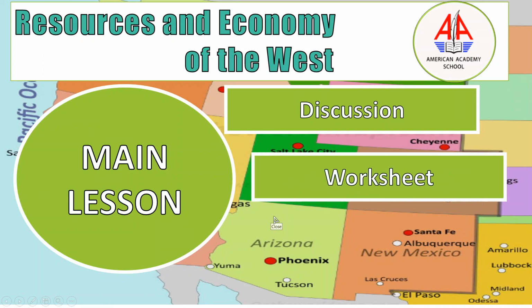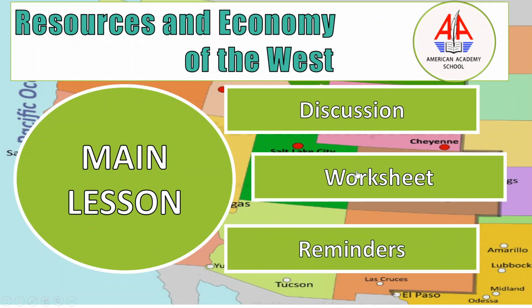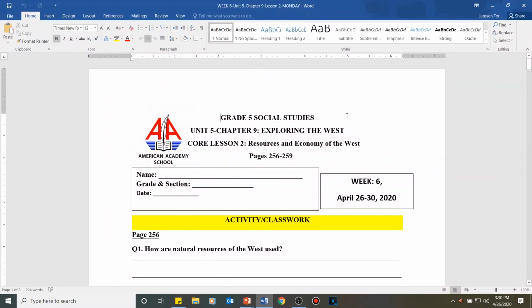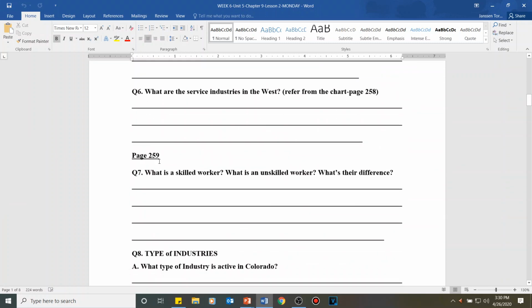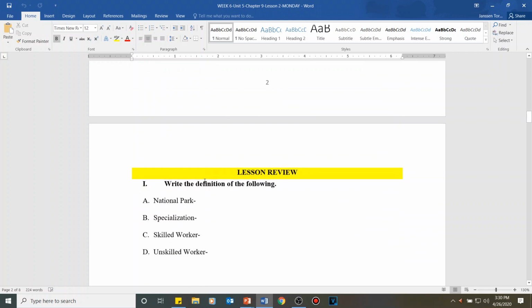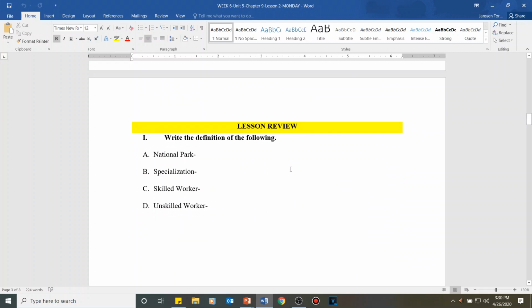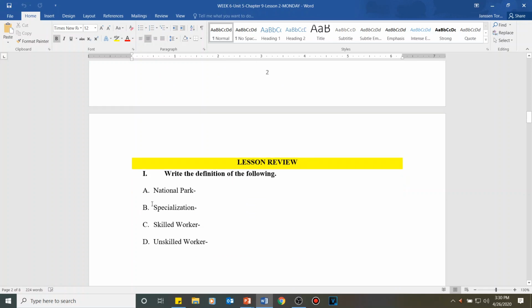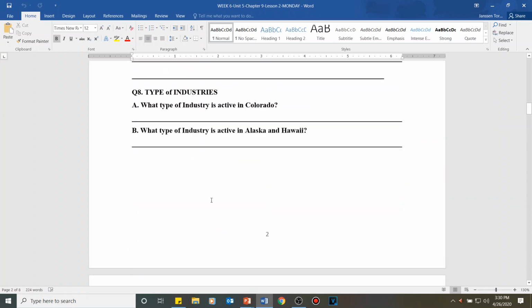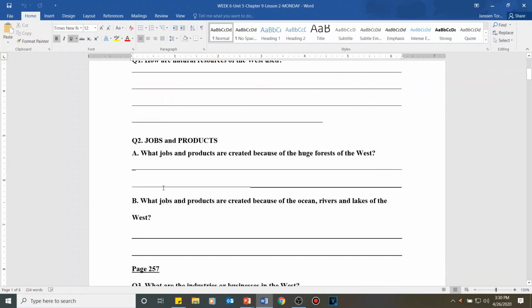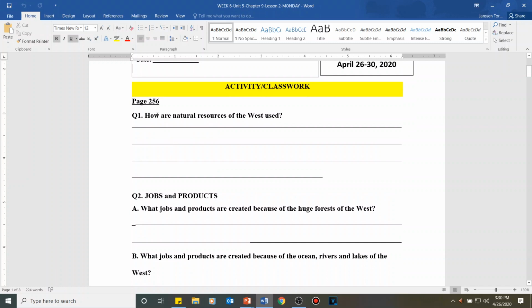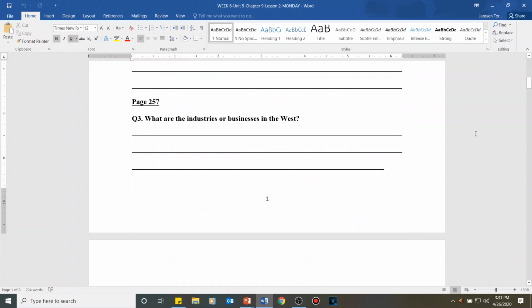Right now I'm going to show you the worksheet that you're going to answer, and I'm going to show you the reminders. Let's see the worksheet for today. Let's open it up. This is your worksheet for today. I'm going to require you to answer here. We have question 1 up to question number 8, and we have A, B, C, D for vocabulary. So we have 8 questions and 4 vocabulary words that you can copy from the book. So answer based on the pages. Numbers 1 and 2 are found in page 256, and so on and so forth. I think you know what to do over here.